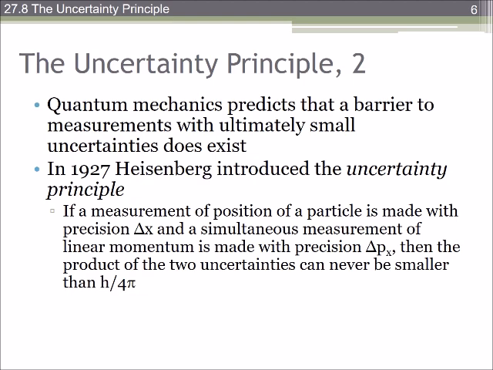He introduced the Heisenberg uncertainty principle, which says that if a measurement of the position of a particle is made with some precision delta x, and a simultaneous measurement is made of its momentum, or its speed, then the product of these two uncertainties can never be smaller than this value.